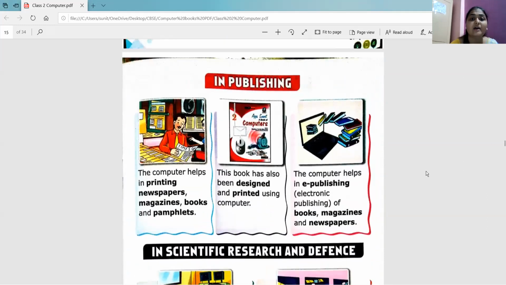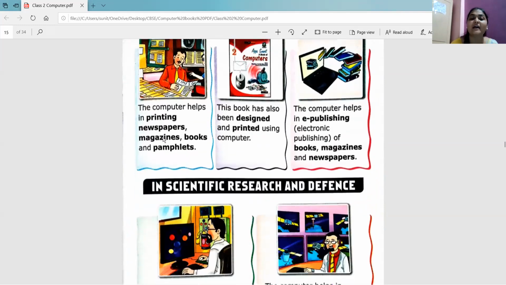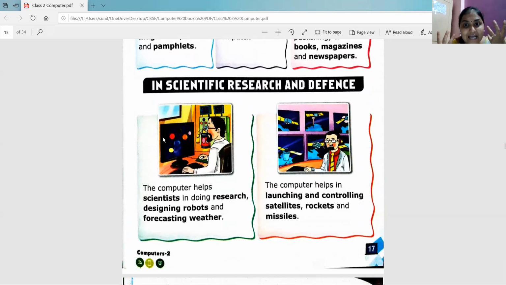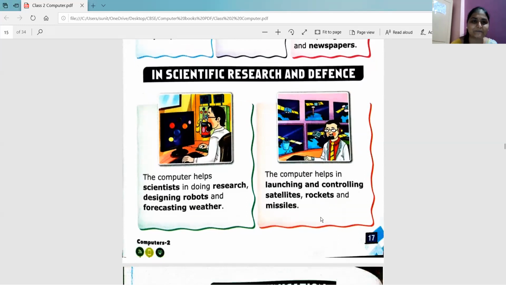Okay, so what all things have we seen today? We started with publishing. You need to remember, I have a book designed and I need to publish it. So for that, I need a computer, right? To publish a newspaper, a magazine, a book, a pamphlet, we need a computer, right? In scientific research, remember the satellite? Yes. So scientists use it for research, designing robots and weather forecast. You're going to tell me whether it will rain next week or not, okay? Launching and controlling satellites, rockets and missiles.